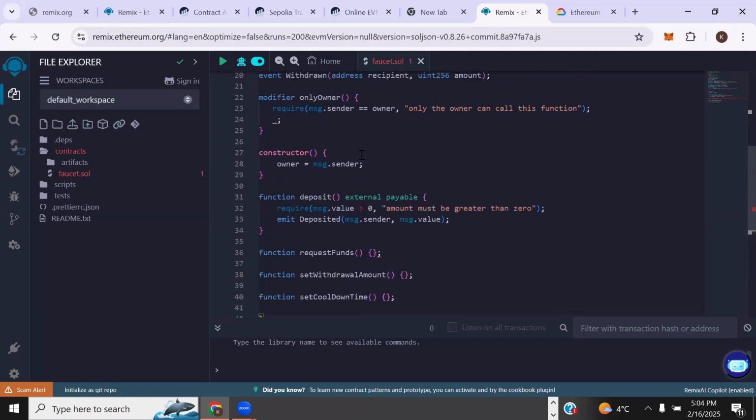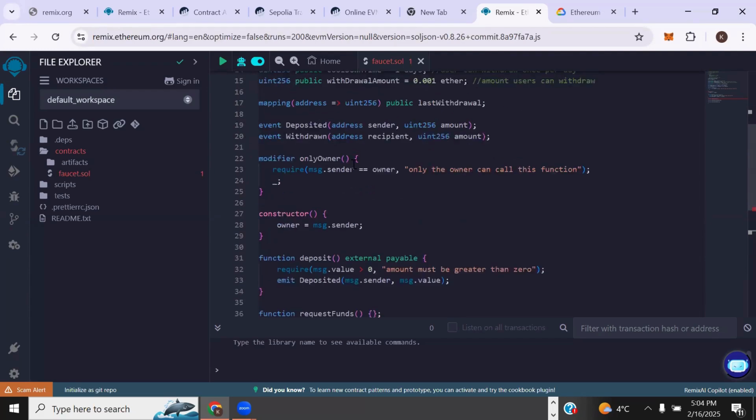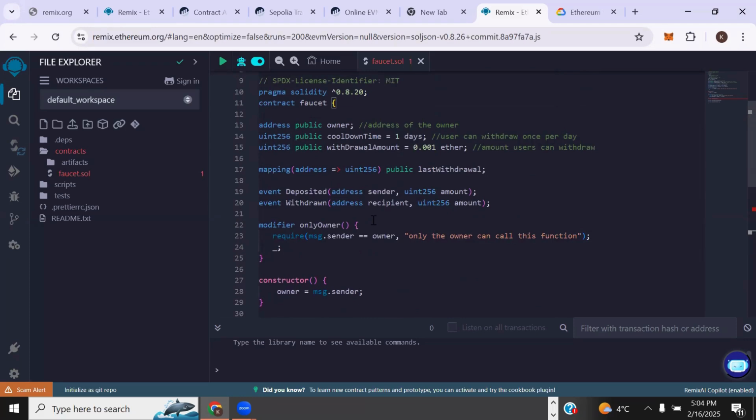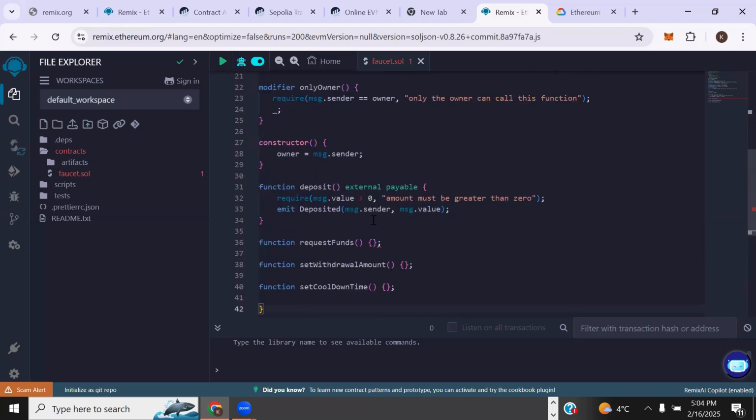So all the code we're writing belongs to these contracts, this facet contract, and each of them has different functions, right? Those functions have what they do as well.